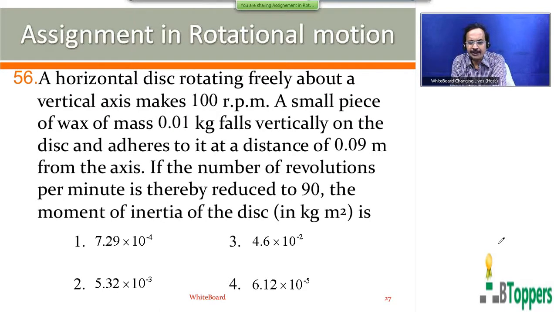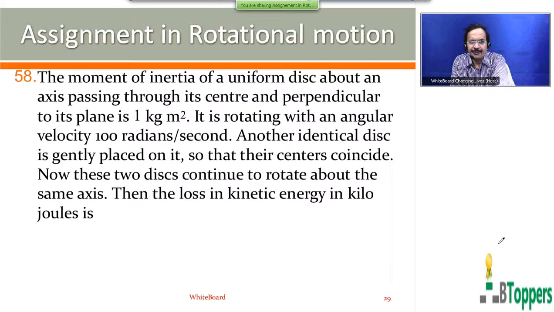See question number 58. The moment of inertia of a uniform disk about an axis passing through its center and perpendicular to its plane is 1 kg meter square. It is rotating with an angular velocity of 100 radian per second. Another identical disk is gently placed on it so that their centers coincide. Now these two disks continue to rotate about the same axis. Then the loss in kinetic energy in kilojoules is.